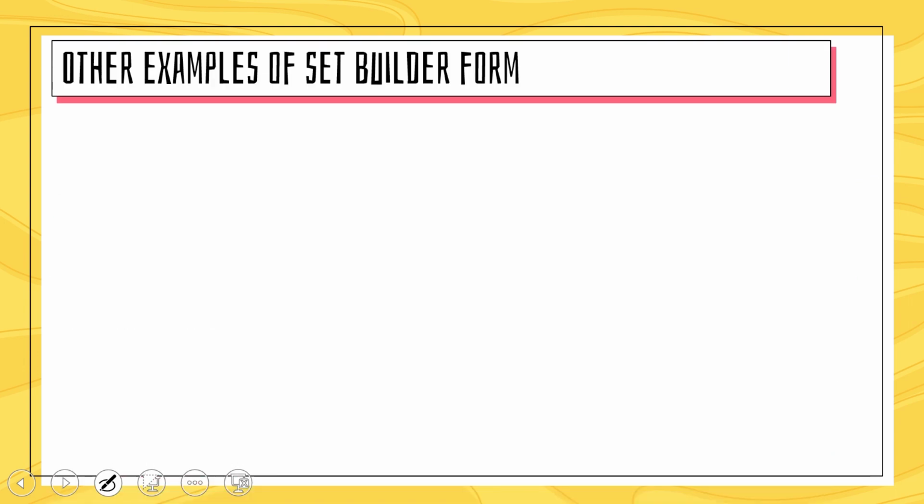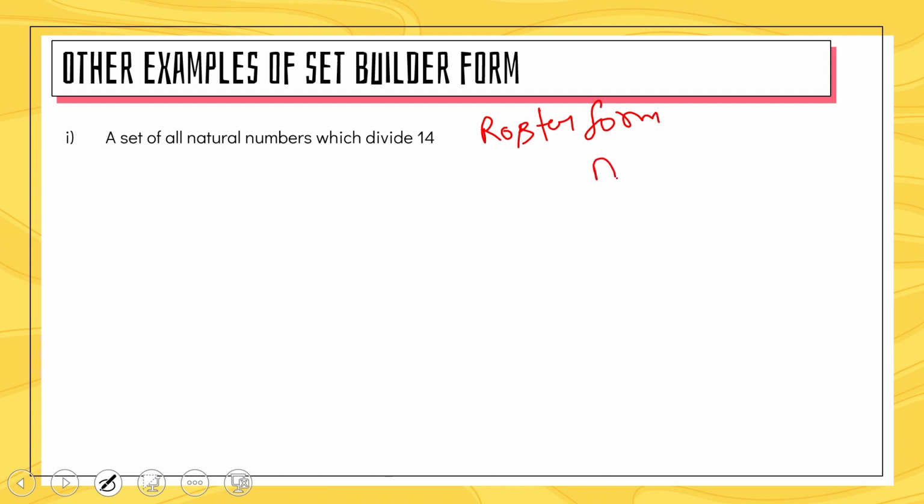Let's take some other examples for better clearance. A set of all natural numbers which divide 14. Here we have to keep numbers which divide 14 completely without leaving any remainder, right, students? And we have to write it in set builder form, not roster form. First of all, if you write it in roster form, suppose A is a set and you put 1, 1 can divide 14, 2 can also divide, 7 can also, and 14 can also. So this is basically roster form, and you have to write it in set builder form.